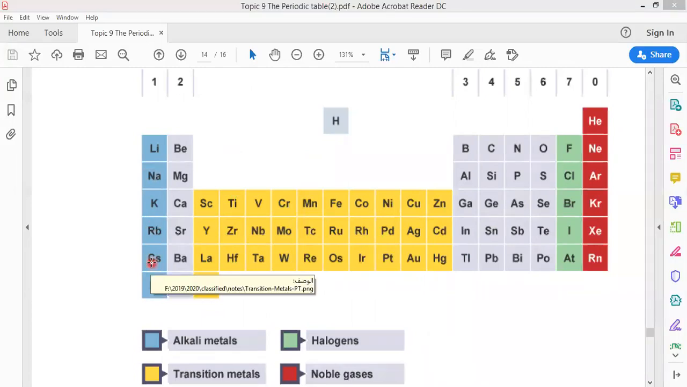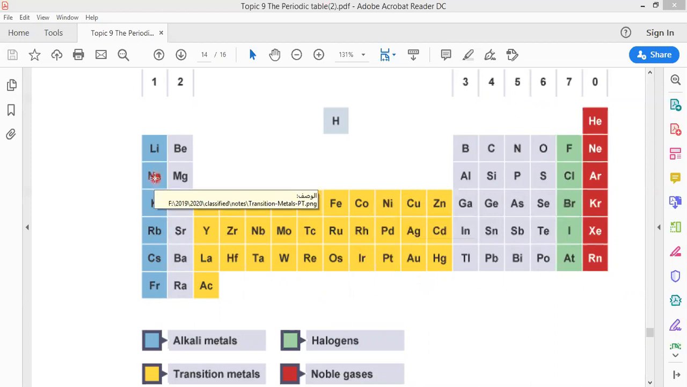For example, copper and nickel do not react with water or catch fire in air. Unlike sodium, copper and nickel cannot react with cold water. Okay, they cannot catch fire. But sodium can. Sodium can react with cold water. Sodium can catch fire.